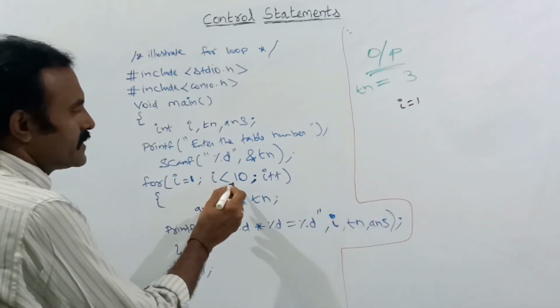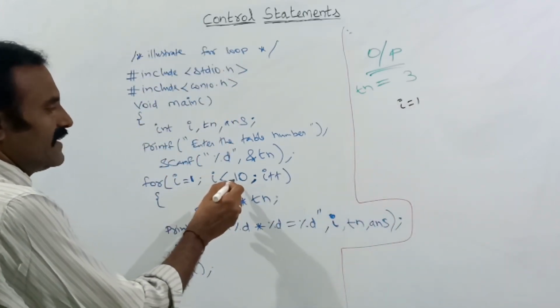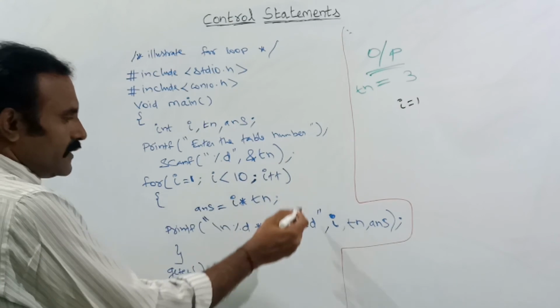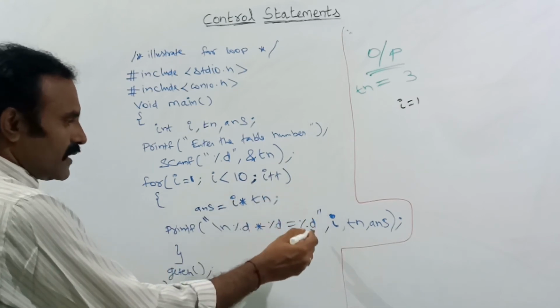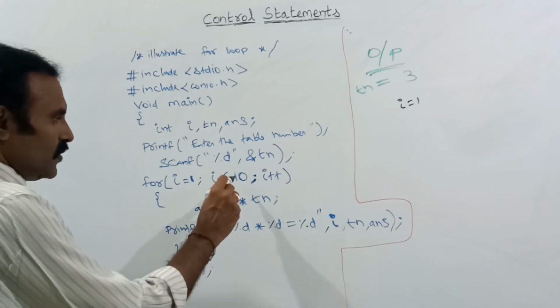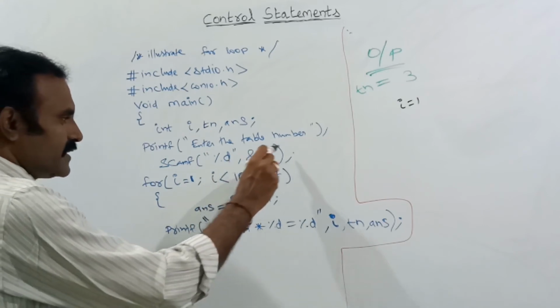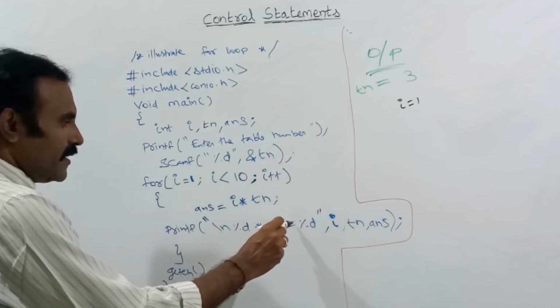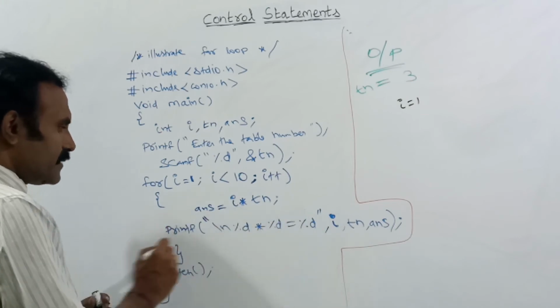It will check the condition: true, okay, I value okay. Again, the block of statements inside will be executed, after which I will be incremented. So after the condition is checked, it goes inside the block of statements. Here this statement will be executed.